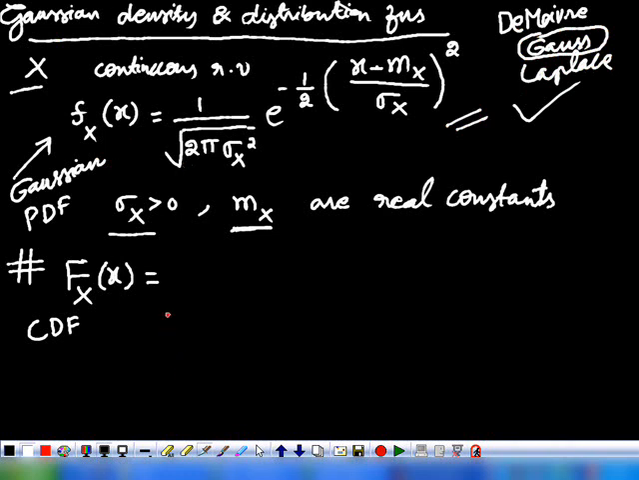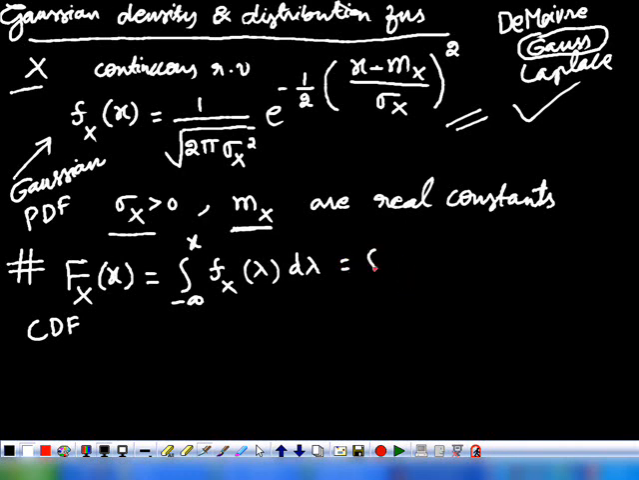The probability density function is the derivative of the CDF, and we can find the CDF as the integral from minus infinity to x of fx of lambda d lambda. Is it right? This is the relationship between the CDF and the PDF. If you know the CDF, by differentiating it we can find the probability density function. If you know the PDF, we can find the CDF by integrating the probability density.